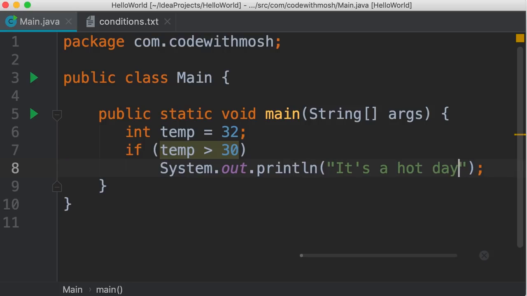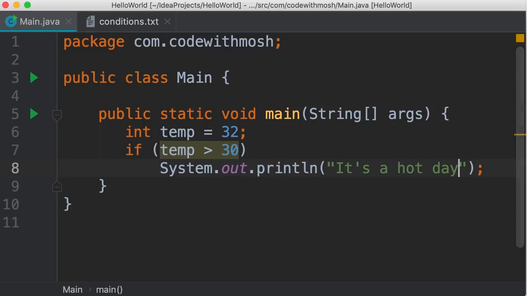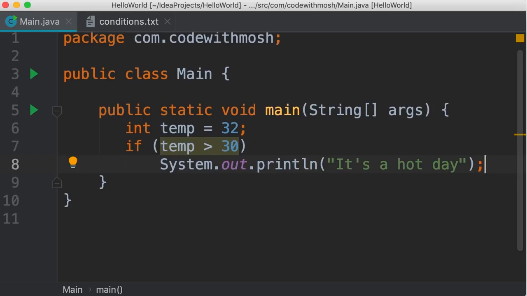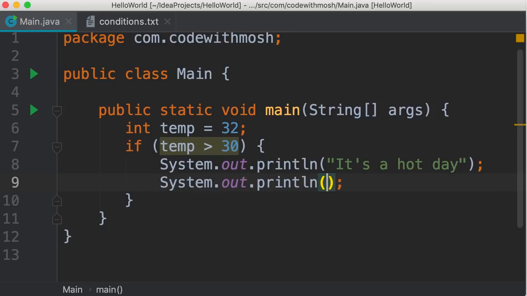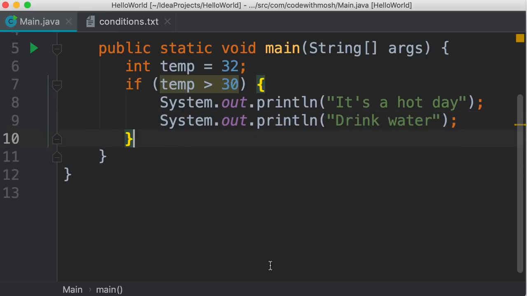Let's run the program. We get this message because temperature is greater than 30. Now, what if we want to print another message, like drink plenty of water? Here we should add curly braces to define a code block. So if this condition is true, all the code that we have inside of this block will be executed. Let's add another message here, drink water, okay? So this was our first condition. Now let's add the second condition.